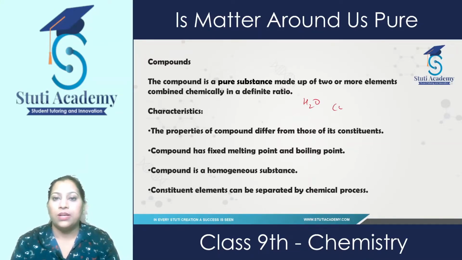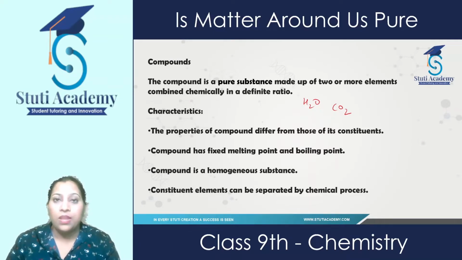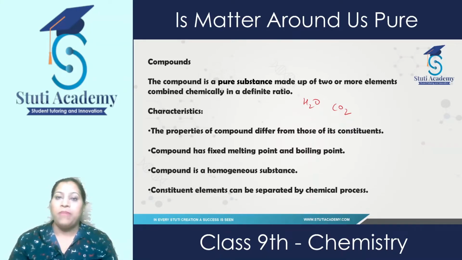They have a fixed melting and boiling point. They are homogeneous substances, which means once they mix together, they mingle in such a way that we cannot differentiate the different elements present in them. They can be separated by chemical processes, or by passing electricity, that is, electrochemical methods.